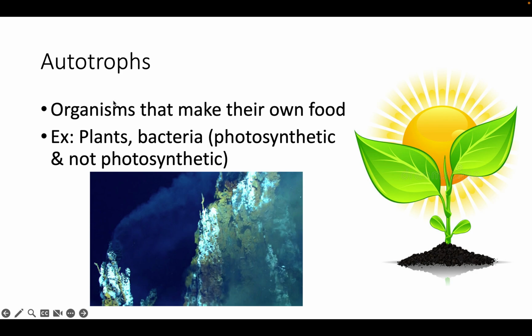These are sometimes called producers in ecology, and how I remember what an autotroph is, is that they automatically make their own food, okay?